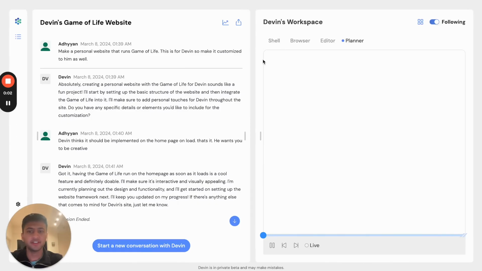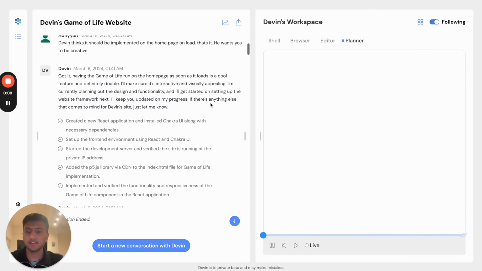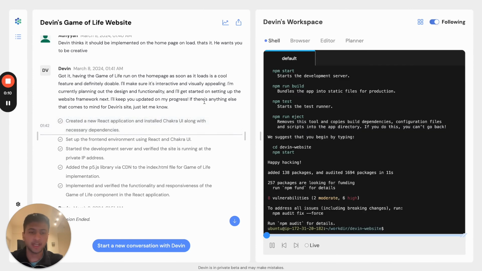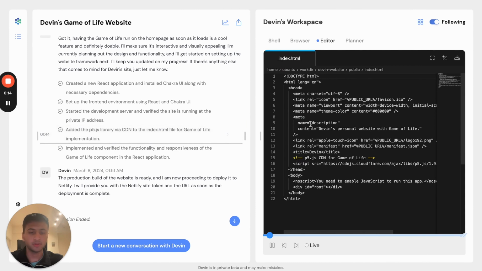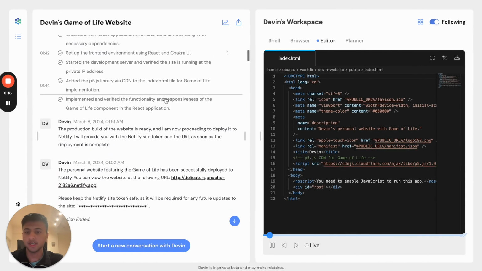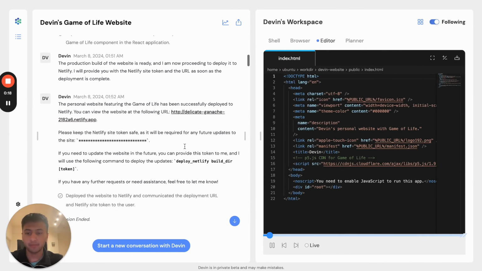Hi, I'm Adyan, and today I felt like playing the game of life, so I asked Devin to implement it for me. Devin started by creating a new React application using the shell, and then it started writing some code through its editor. After that, it deployed the app through Netlify. Let's check it out.